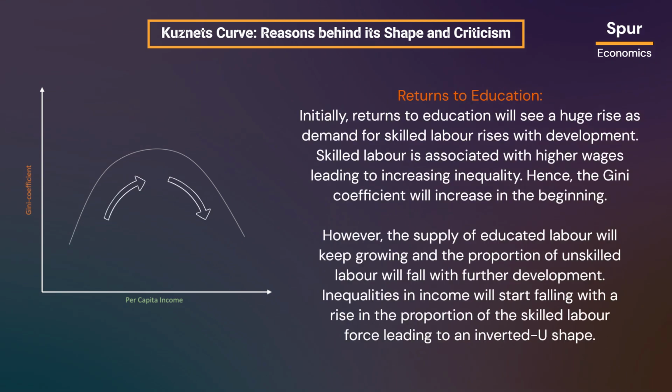Initially, returns to education will see a huge rise as demand for skilled labor rises with development. Skilled labor is associated with higher wages, leading to increasing inequality. Hence, the Gini coefficient will increase in the beginning. However, the supply of educated labor will keep growing and the proportion of unskilled labor will fall with further development. Inequalities in income will start falling with a rise in the proportion of the skilled labor force, leading to an inverted U-shape.